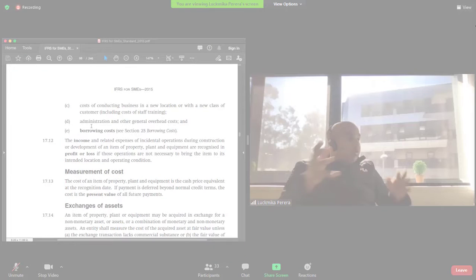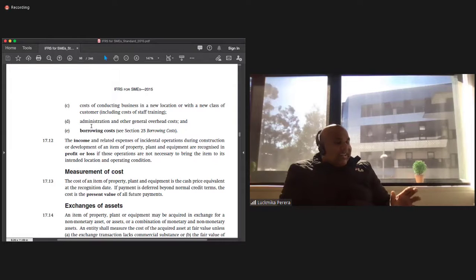Now, this is where it gets tricky. Some dodgy things happen, dodgy meaning illegal things, when they capitalize these costs and consider them as assets, whereas they should have originally been expenses. Okay. So that is where some companies have fallen into trouble in the past.